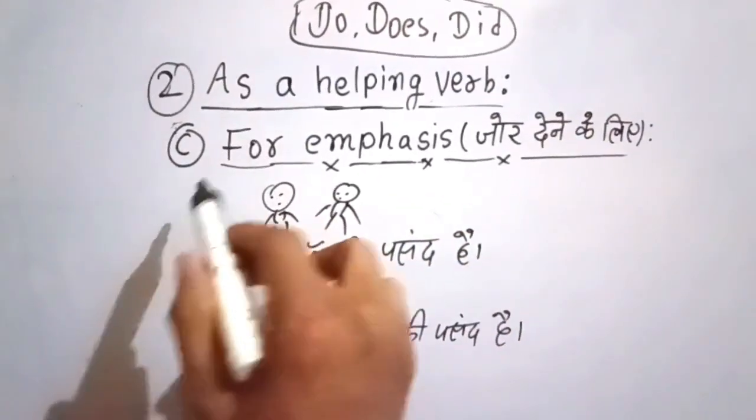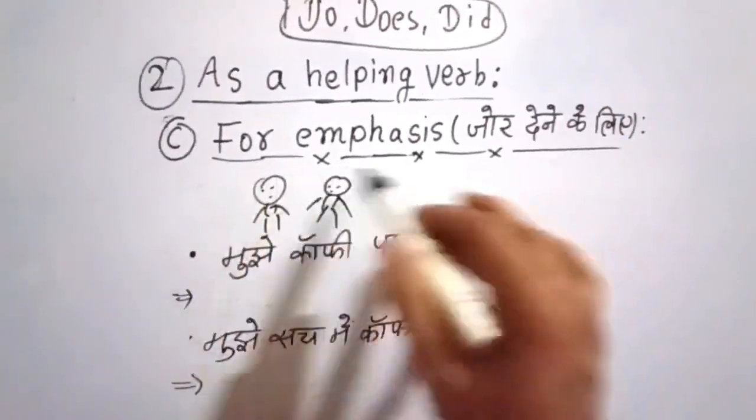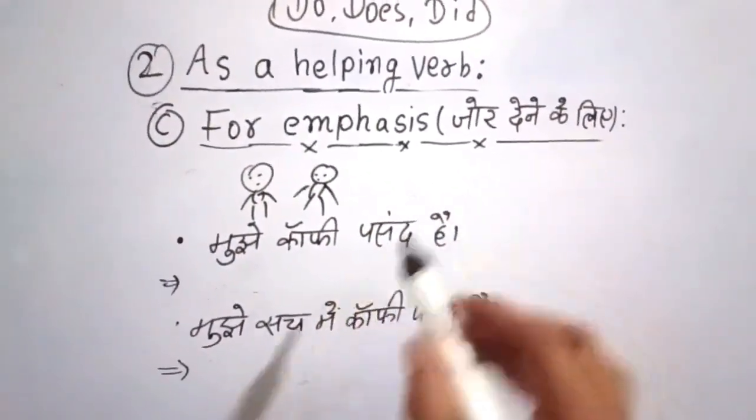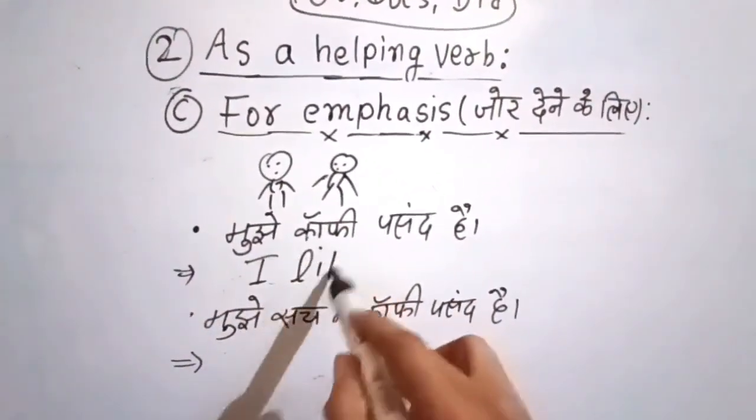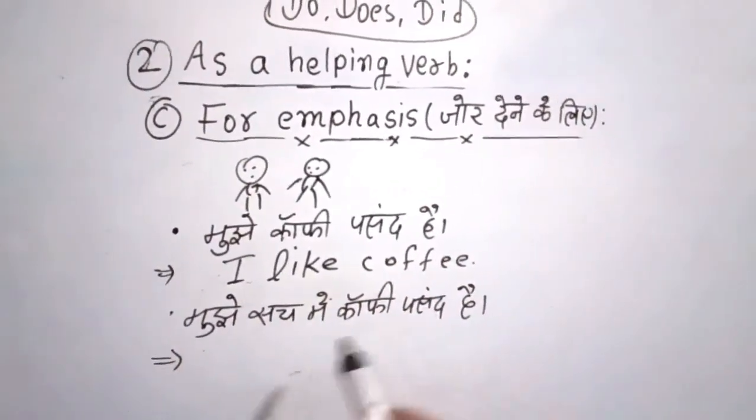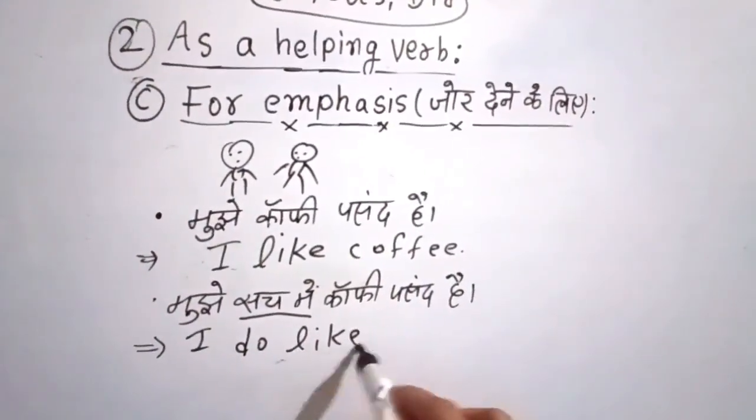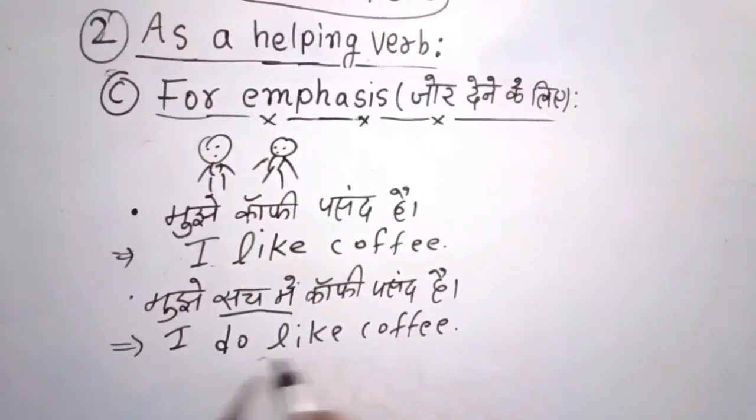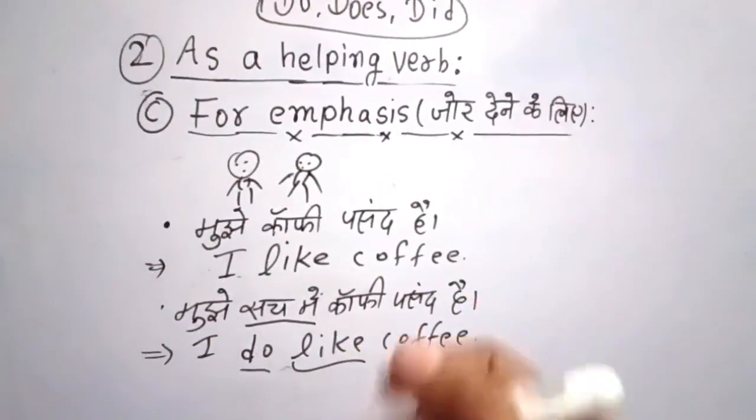So finally we have C, for emphasis. We use do, does, did to give extra emphasis. For emphasis, जोर देने के लिए. Let's understand by these examples. मुझे कॉफी पसंद है. There is no emphasis, so I would simply translate it as I like coffee. But मुझे सच में कॉफी पसंद है, I would say I do like coffee. I have used do here before like. So the context could give you the sense.